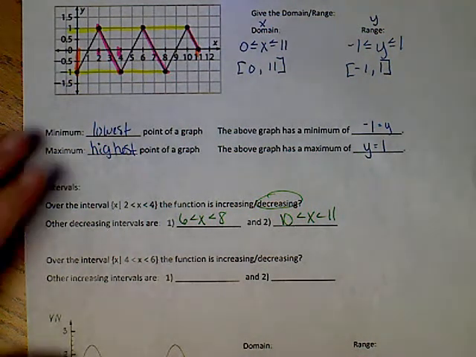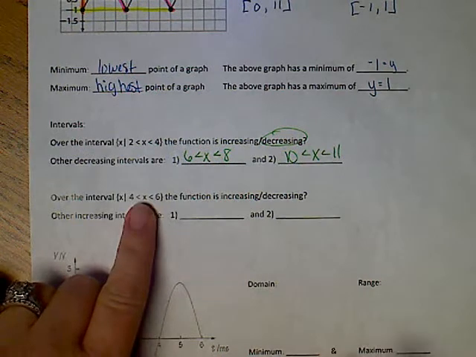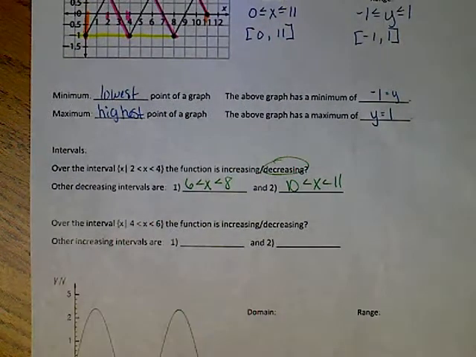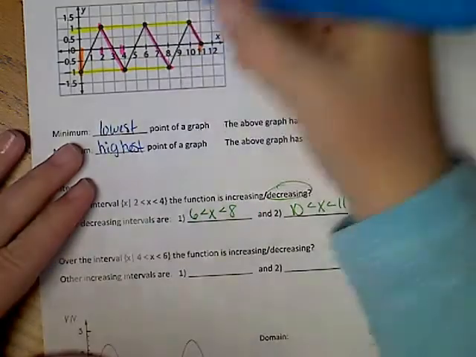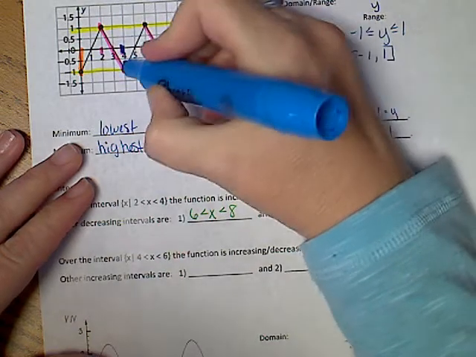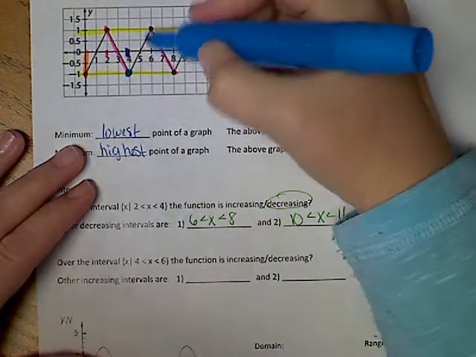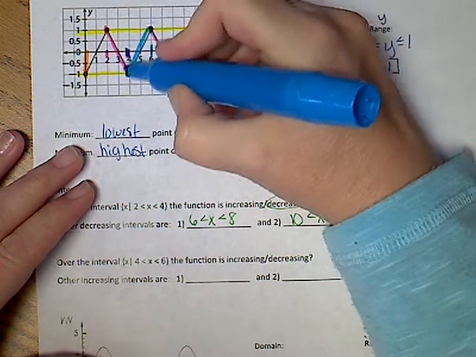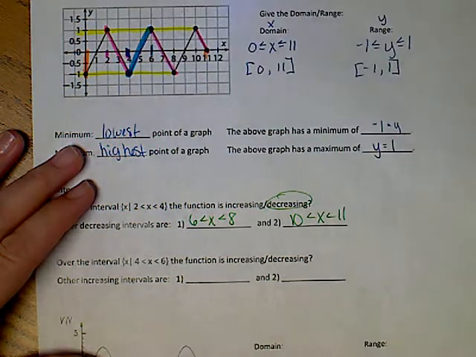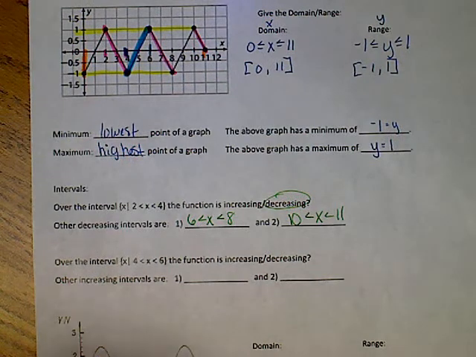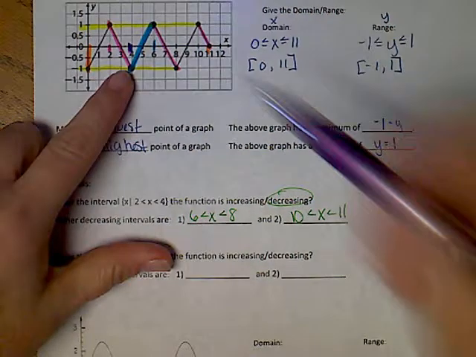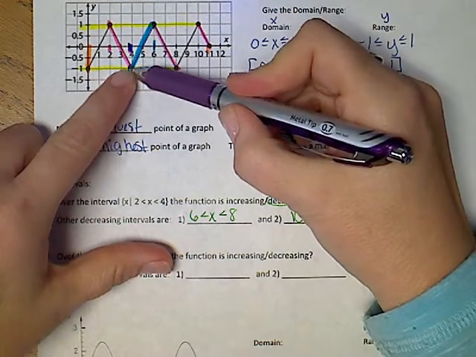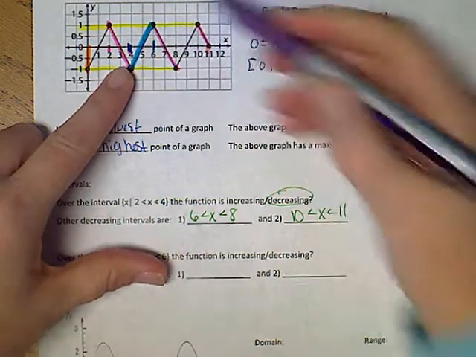The next thing they're going to ask about is from 4 to 6. So I'm going to pick a different color this time. From 4, right here, so we're talking about this point, to 6 right here, notice there's my point. They want to know what's happening there. And at that point, we are having an increase. I'm starting at 4 when x was 4, and I'm going to when x is 6. That's an increase.